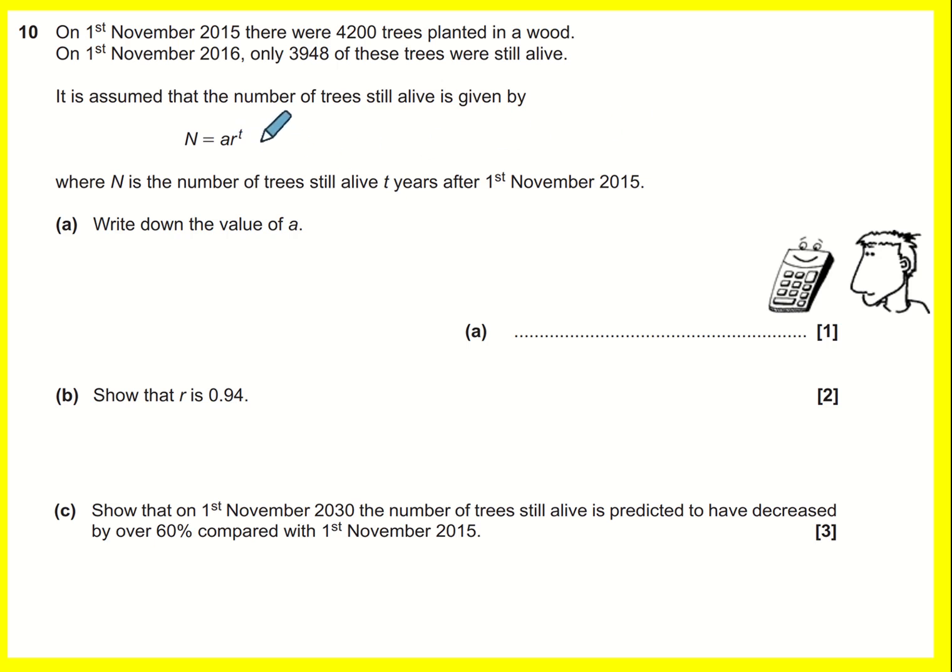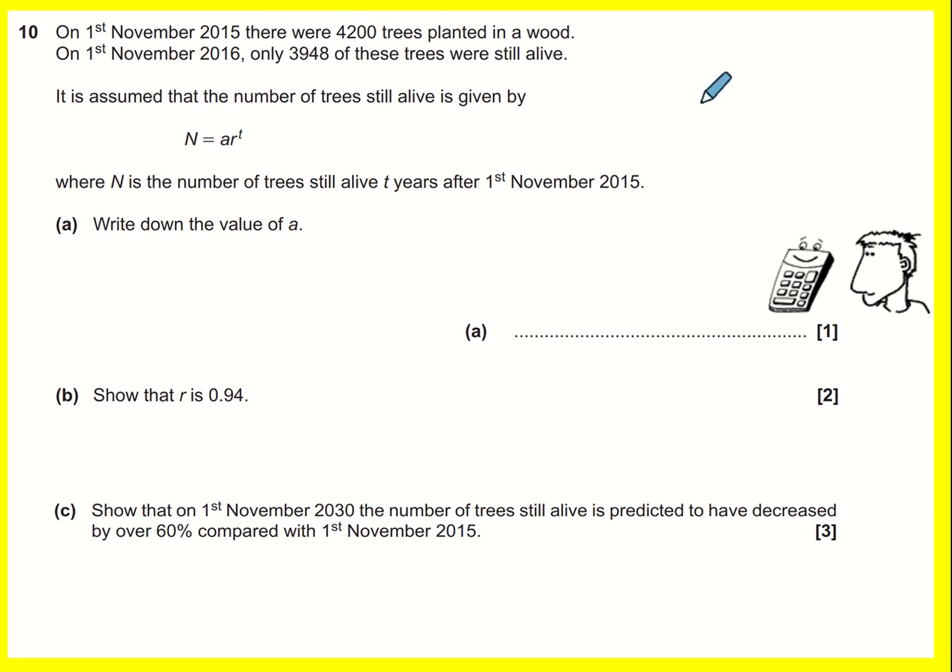This is a question on exponentials, essentially. This t that is varying is the exponents. So let's have a look at this. We've got that 4,200 trees were planted in 2015, and then a year later, we've got 3,948 still alive.